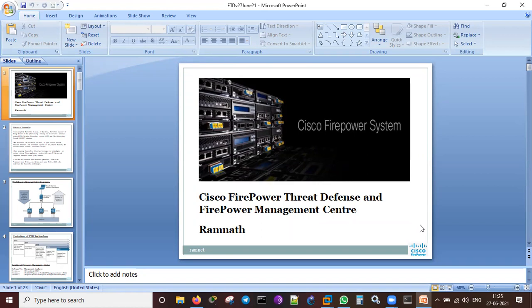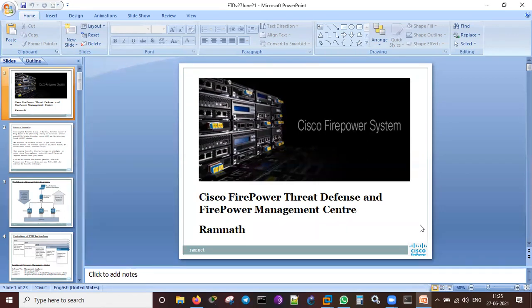So many challenges are there, because we already upgraded the normal ASA with ASA version 9 point something to FTD. Then again, we are just trying to integrate that with a Firepower Management Center, which will be giving the proper information about that. Once it has been identified, then there is no problem. We can configure everything through the FMC only. You don't need to go to the FXOS or the CLI; some other mode, some other prompt we will be getting on this. I'll explain all these things on the slides.